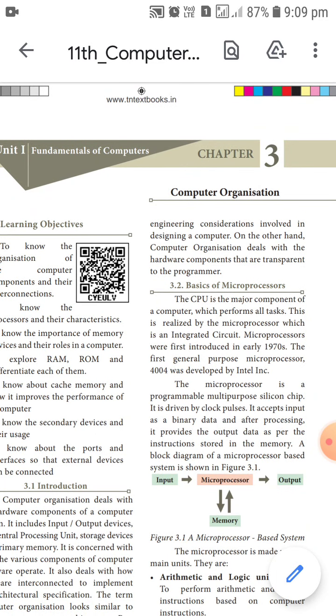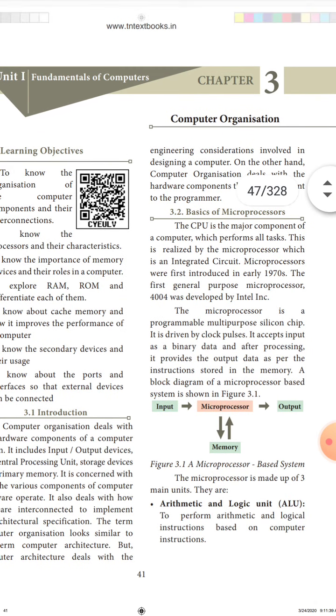Today we are going to discuss computer organization, part of the basics of microprocessors. Already I explained in which year microprocessors were introduced in the computer. What is the year? 1970. The first general purpose microprocessor, what is the code name? 4004 was developed. By which company? Intel. The microprocessor is a programmable multi-purpose silicon chip.